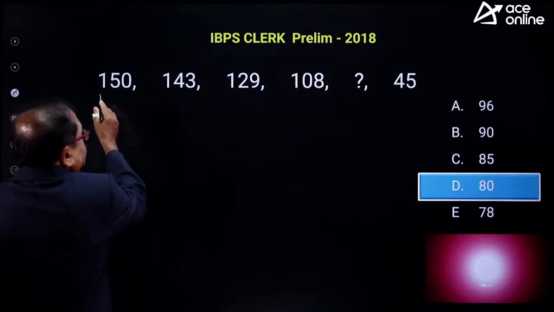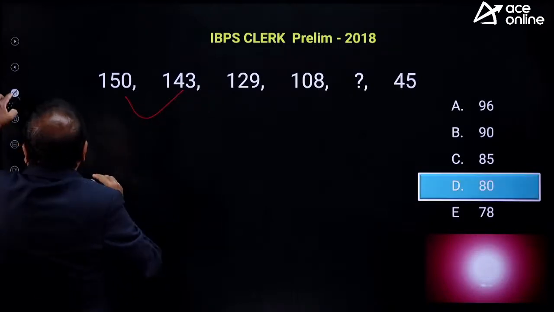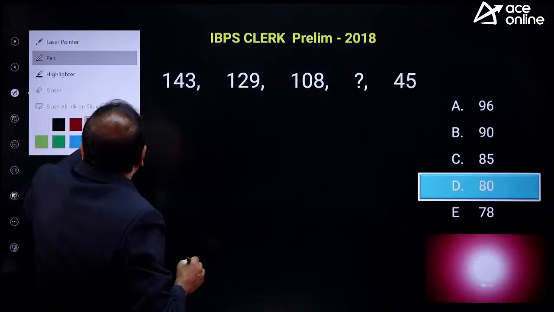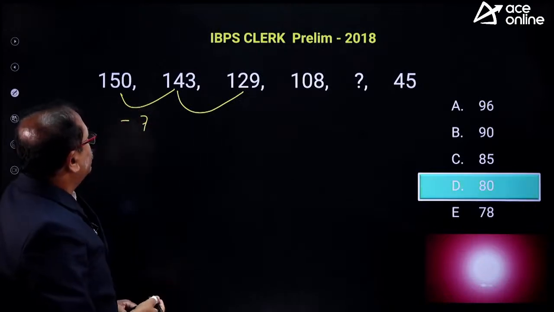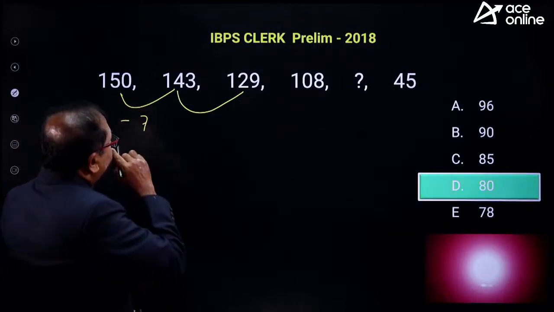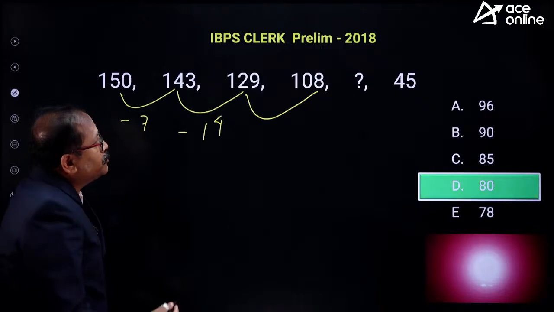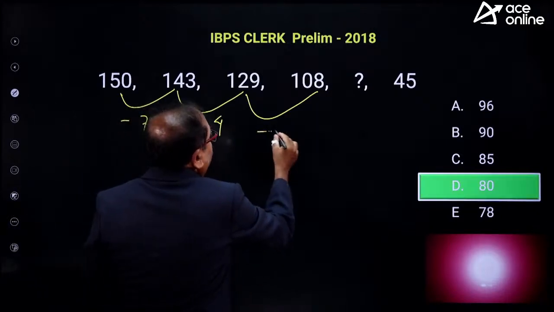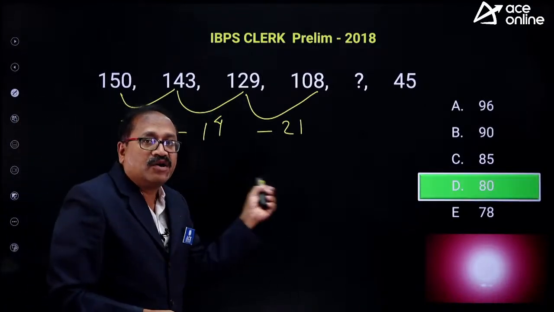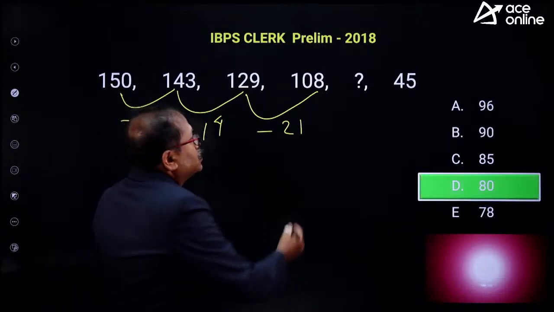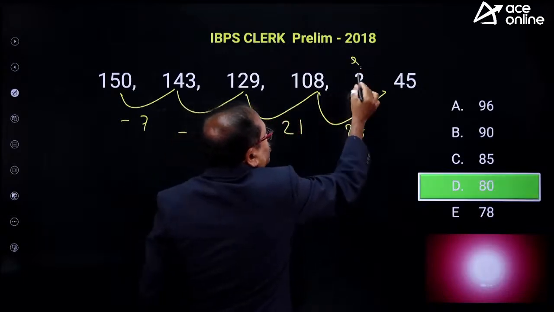Now what did he observe? That the numbers are in decreasing order. What is the difference from here to here? From here to here it is minus 7, then minus 14, and from here to here minus 21. So the moment Appal Naidu understood this part, the differences 7, 14, 21 keep increasing by 7. So you have to subtract 28 to get this number, so your answer should be 80.